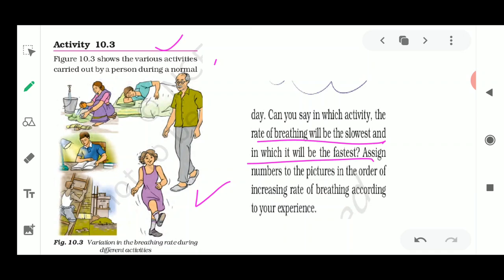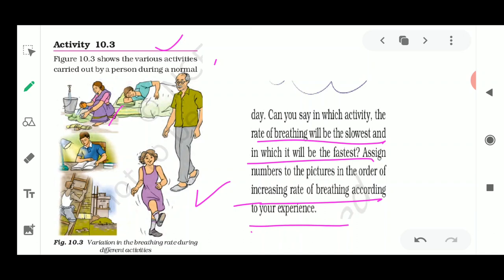Okay, you assign numbers to the pictures in order of the increasing rate of breathing according to your experience. So you need to assign the numbers 1, 2, 3, 4 to these activities in order of increasing breathing rate. Increasing means slowest to fastest. So where in these pictures would the slowest breathing rate be?